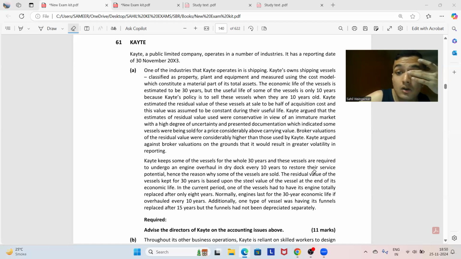However, KAYTE estimated the residual value of these vessels at sale to be half of the acquisition cost, and this value was assumed to be constant during the useful life.